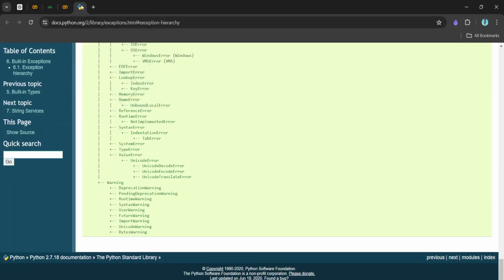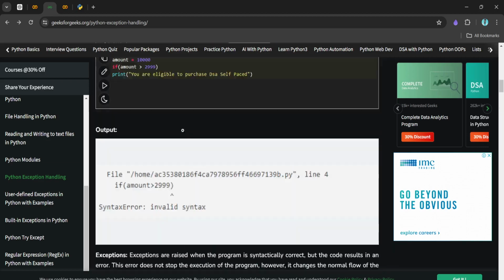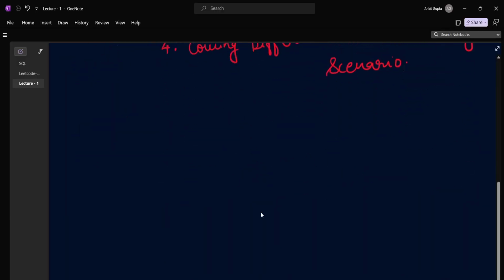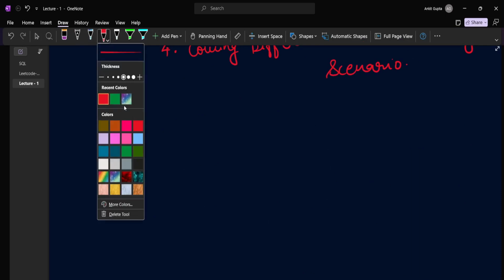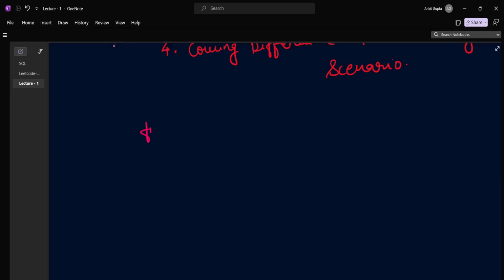You might know what exactly exception handling is and why we need it, so I don't think I need to explain this. But let me explain for anyone who doesn't have any idea about exception handling. Let me change the color of the pen. Let's say you write a simple code: for i in range 1 to 10, and I write print i, got it?